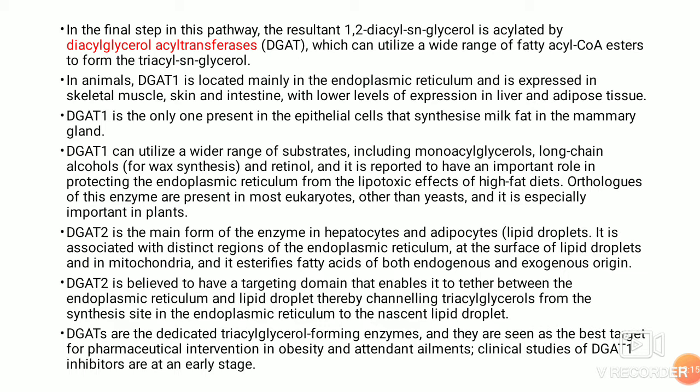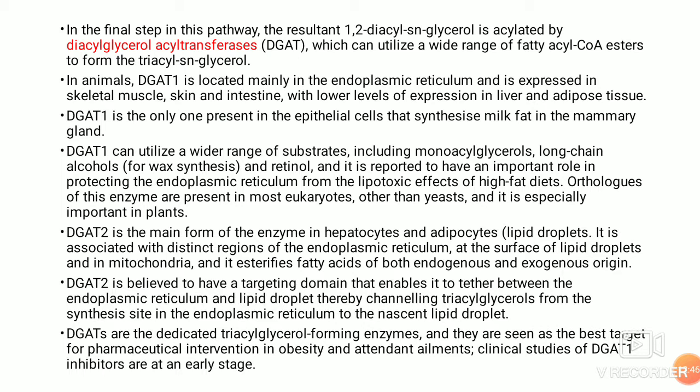It's interesting to know that diacylglycerol acyl transferase 1 can utilize a wide range of substrates including monoacylglycerol, long chain alcohol, and retinol, and it has an important role in protecting the endoplasmic reticulum from lipotoxic effects of a high fat diet. Orthologs of these enzymes are also present in eukaryotes other than yeast, and in plants especially.